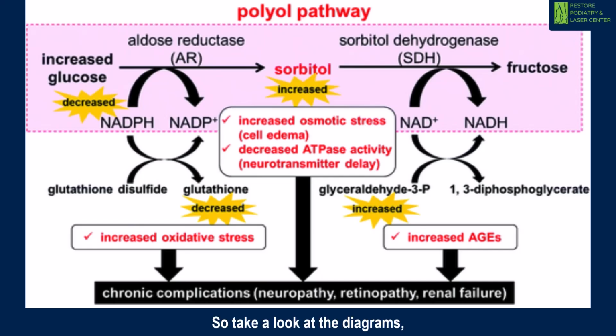So take a look at the diagrams. Too much sugar, glucose, will lead to increased sorbitol and then that leads to increased fructose. Overall, this whole process increases osmotic stress reaction and then decreases ATP activity. This will lead to neuropathy, nerve damage.